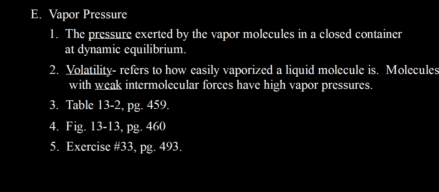Helium versus hydrogen. Both helium and hydrogen have 2 electrons total. And so in this case, what we're looking at is the size of the atoms or molecule. Again, both experience just dispersion forces. I suppose because the hydrogen molecule is made of 2 atoms, its electron cloud will be slightly larger than that of helium. And because of that, hydrogen has stronger dispersion forces, so helium will have the higher vapor pressure.